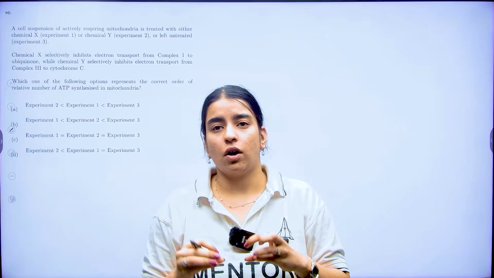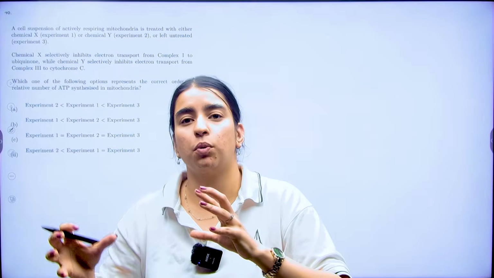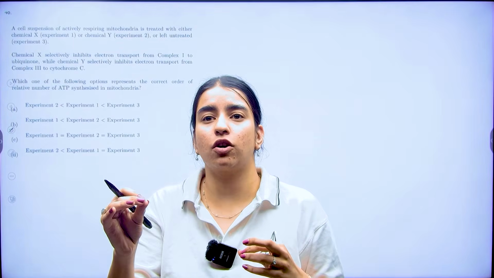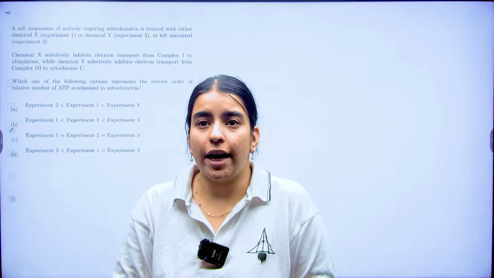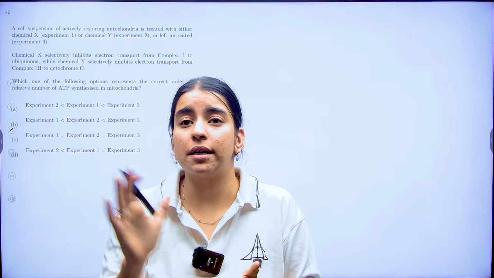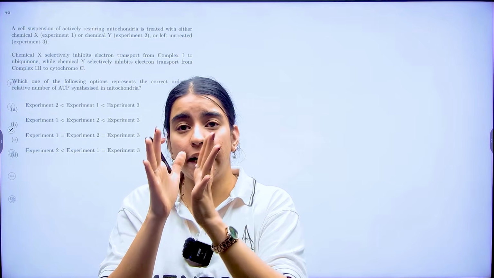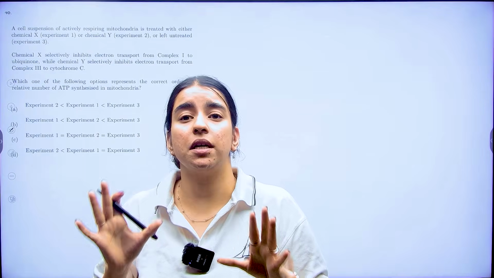Now, if you look at chemical X, it is blocking electron transport from complex 1 to ubiquinone. This means your NADH electrons cannot enter the chain, right? But your electrons from FADH2 via complex 2 can still pass. Here your ATP yield will be reduced, but it will not be 0.